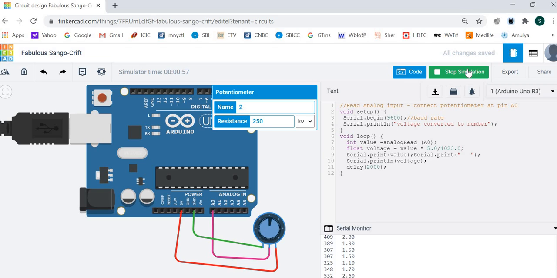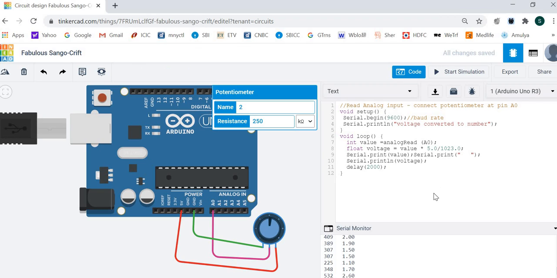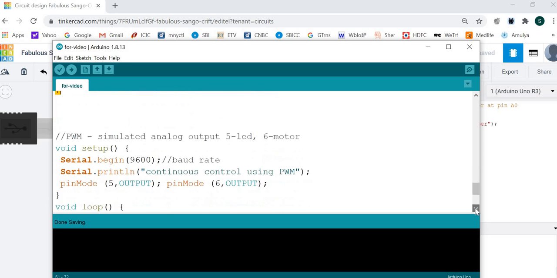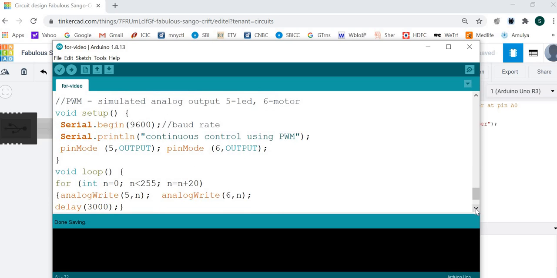So let's stop the simulation. So in this way, we can read data from analog input terminal and do whatever we want. Now let's have PWM. PWM is simulated output. So let's use any of the pin. The pins available are 3, 5, 6, 9, 10, 11.